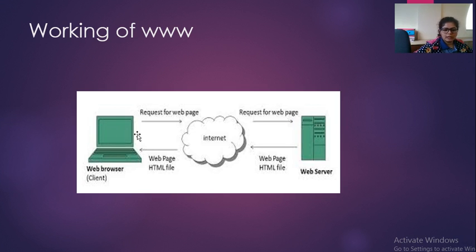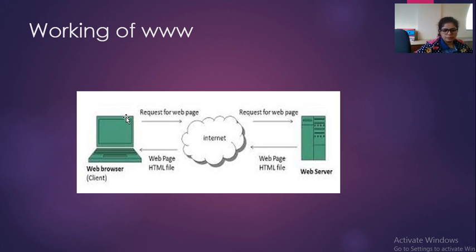So this is the client side, and at the client side we require a web browser. You can make use of any web browser. Different web browsers are available. Google Chrome is one example of a web browser. So for example, we are using Google Chrome as a web browser, and we want to search anything on the internet. What is the procedure?